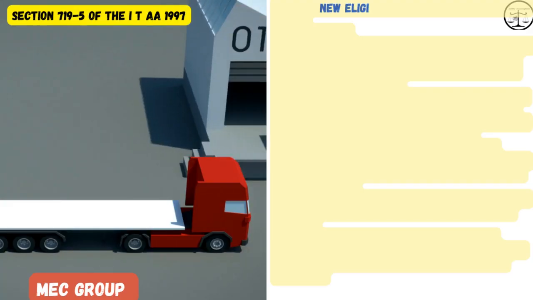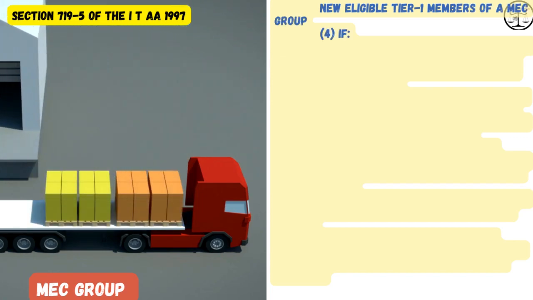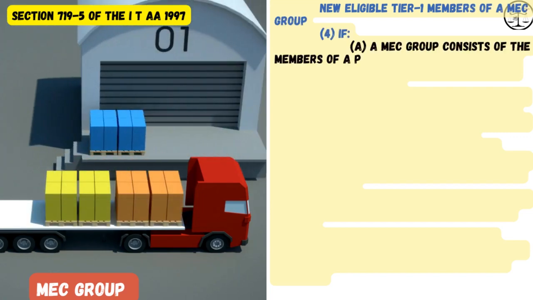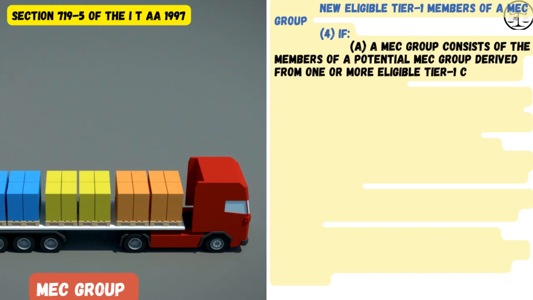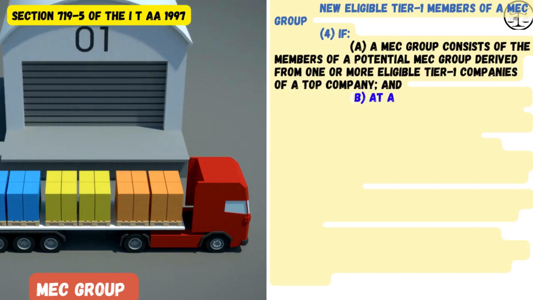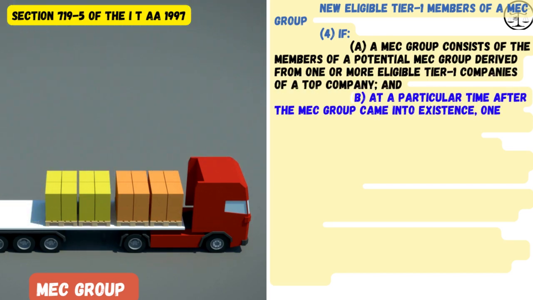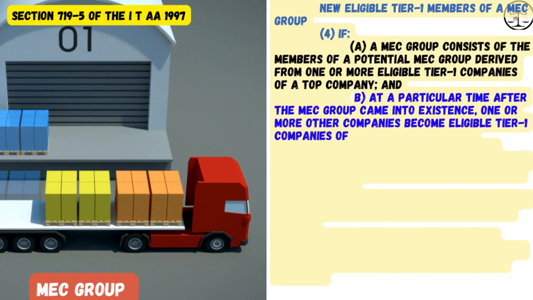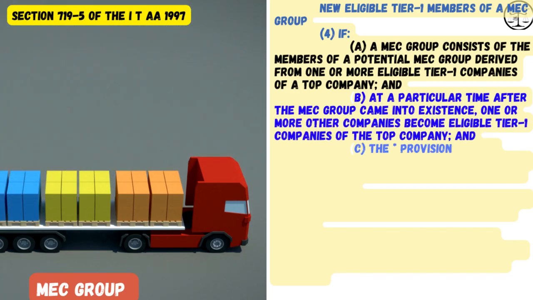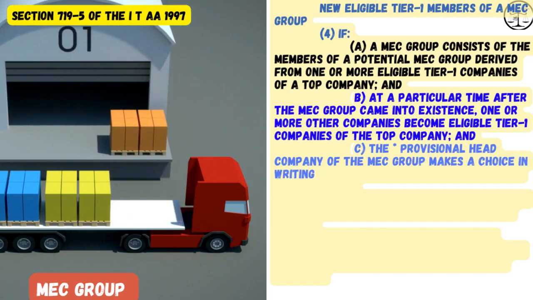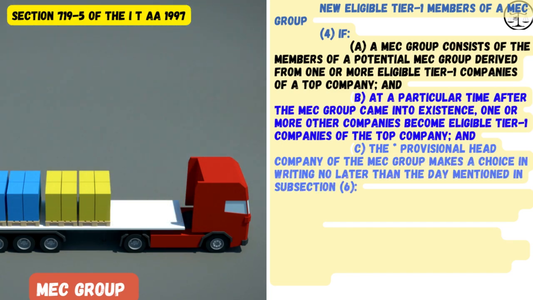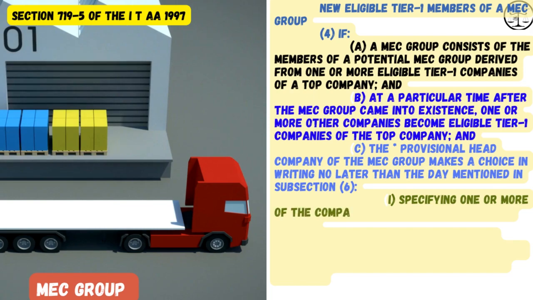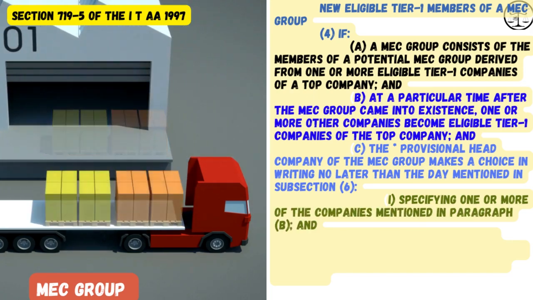New eligible Tier 1 members of a MEC group. 4. If a. A MEC group consists of the members of a potential MEC group derived from one or more eligible Tier 1 companies of a top company, and b. At a particular time after the MEC group came into existence, one or more other companies become eligible Tier 1 companies of the top company, and c.